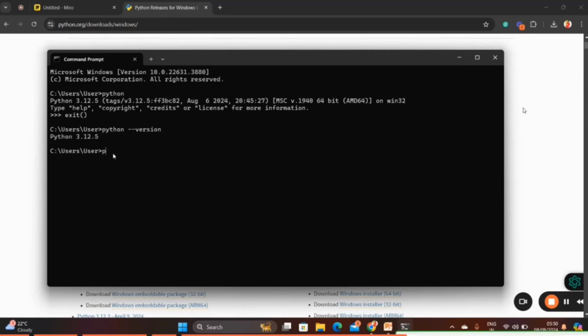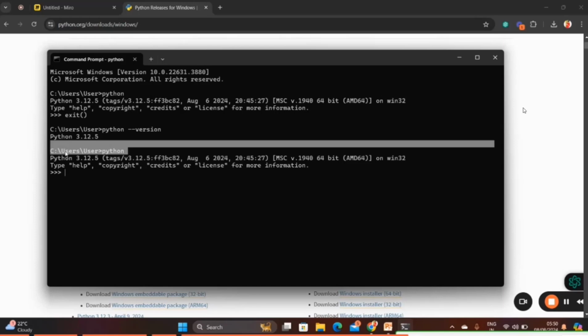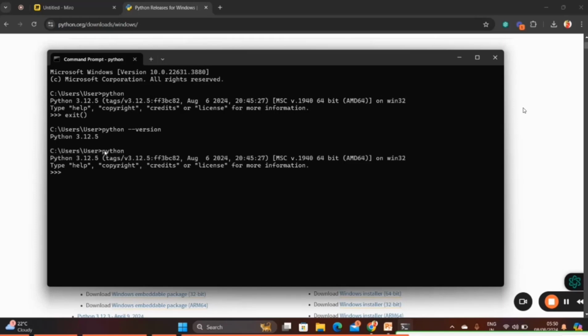Now I simply type python. Observe this. This is the path where I have it, in C drive, in users, then again the user folder, I go to Python. After that, we got the three arrows, correct? This indicates we entered the Python prompt. Now I will type, for example, print hi. Then what output will it give? It will give hi. Why do I use the double quotes? Don't worry about this. We'll discuss it in the coming class.